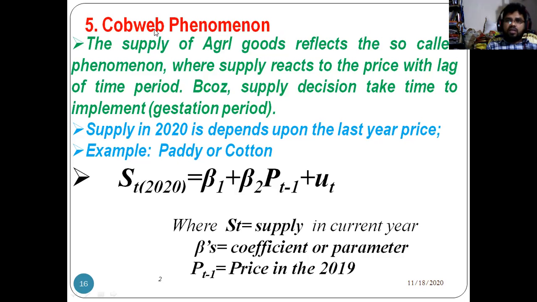So when you are taking into account the Cobweb phenomenon, as you have studied, the present depends on the previous: 2020 supply depends on 2019, 2019 supply depends on 2018, 2018 depends on 2017, 2017 depends on 2016. That is the Cobweb phenomenon. In Telugu we call it a spider web. So it rotates like this; that point depends on the previous one, like this.